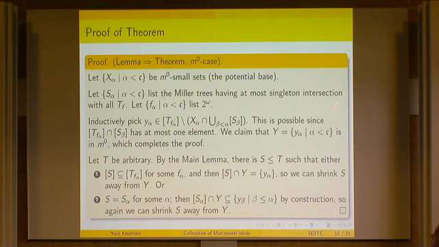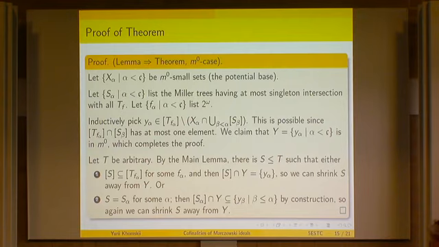And we claim that this is a null set, which completes the proof. Why is that the case? Because let's take an arbitrary T, and by the main lemma, we can shrink it to an S such that either we are in one of those conditions and then there's at most one point in it, so we can shrink away from it. This is again easy.